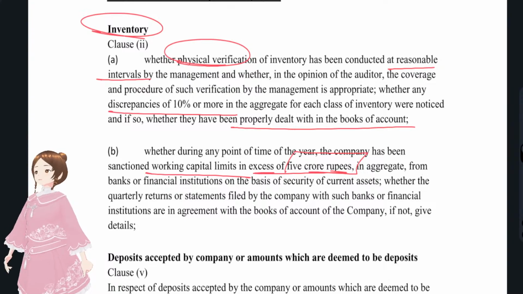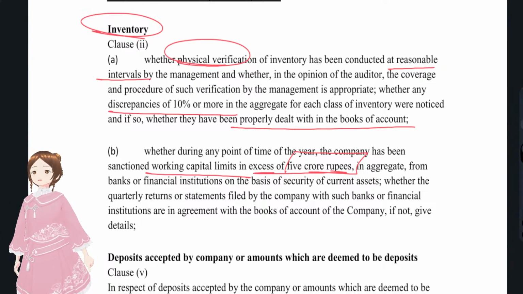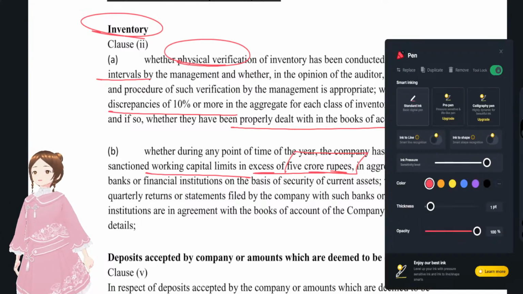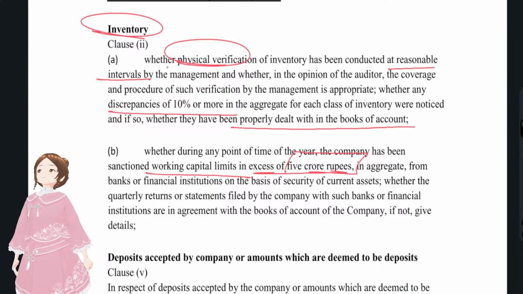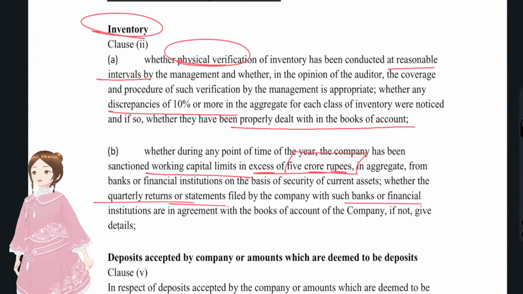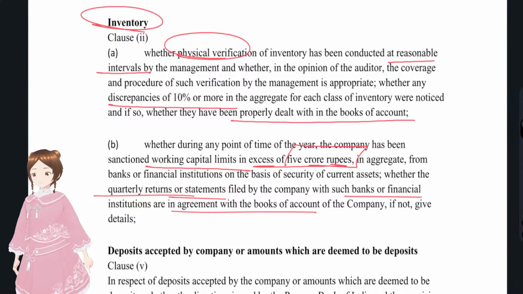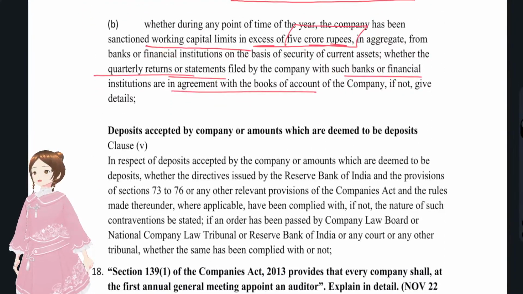For the bank to give you that drawing power limit for that quarter, you have to submit the stock statements. Stock statements contain what? Details of inventories. That's why this was given in the inventory clause. If the sanction limit was 5 crore and more, you have to check whether the quarterly returns or stock statements submitted to the bank were in agreement with the books of accounts or not. That's it with regard to clause 2 of CARO 2020.